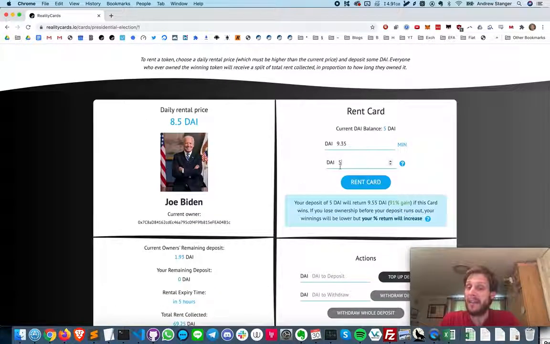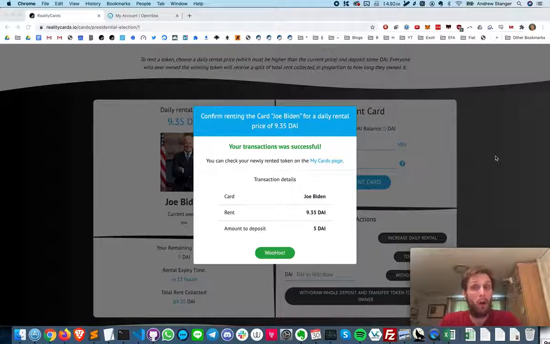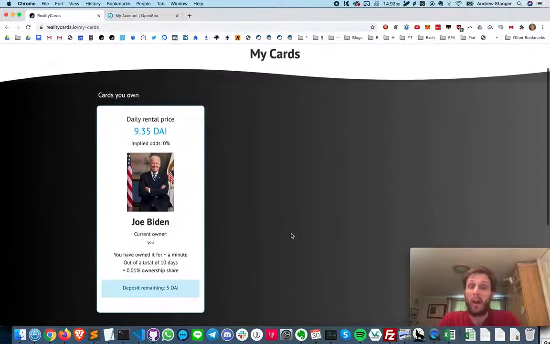And now that I've entered this information, you can see that an estimate of my winnings is given, assuming this card wins. So I'm now going to rent the card. Great, so now I own the Joe Biden card. And if I want to see this, I can click on the My Cards page, and the card will appear with all the appropriate details, such as the remaining deposit and how long I've owned it for.